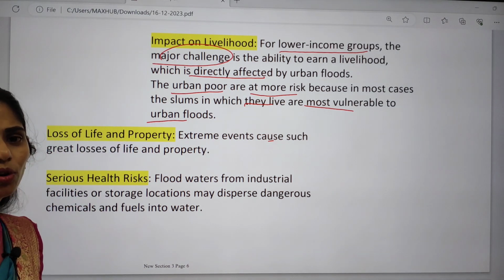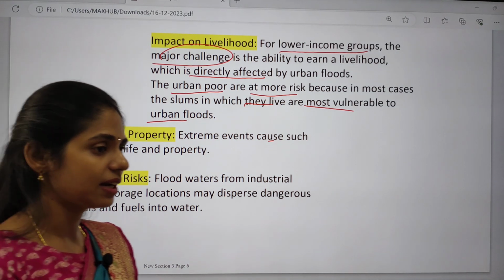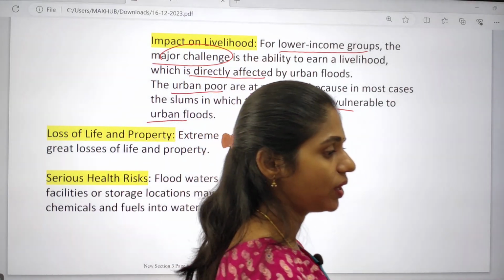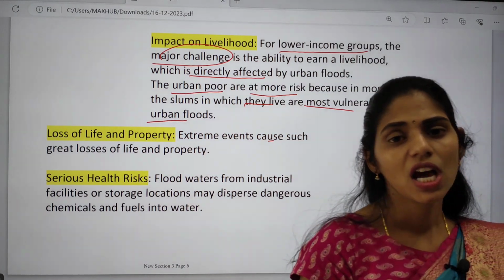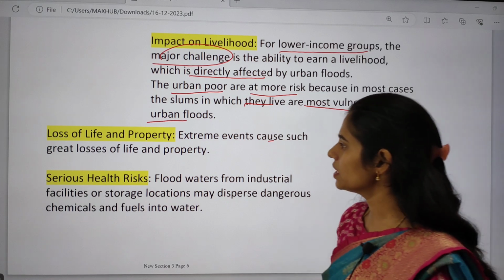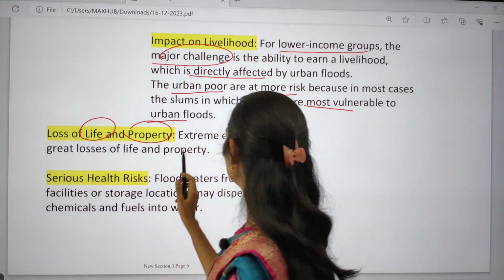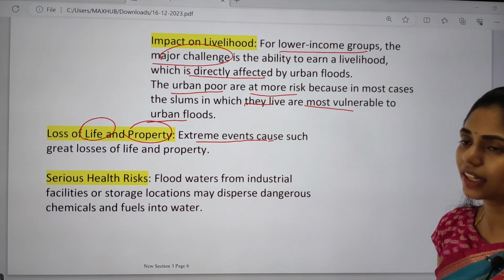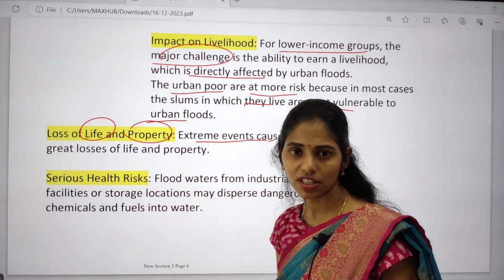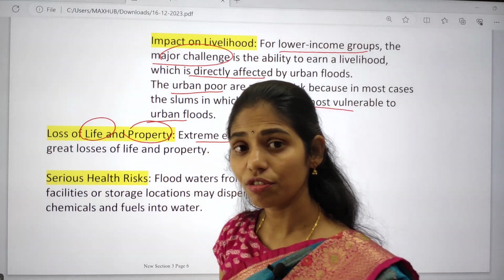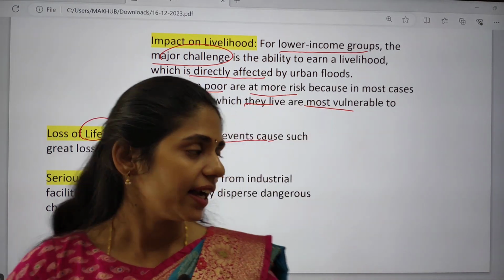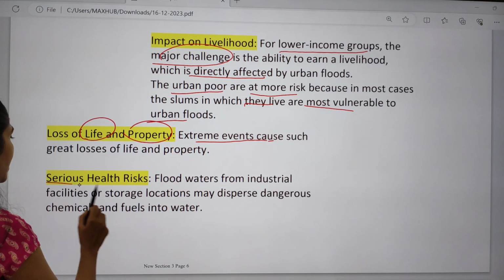Okay, especially the people who are living in slum areas in urban areas are most vulnerable to these urban floods. And there will also be an impact on life as well as property. So extreme events cause great loss of life and even loss of property as well.